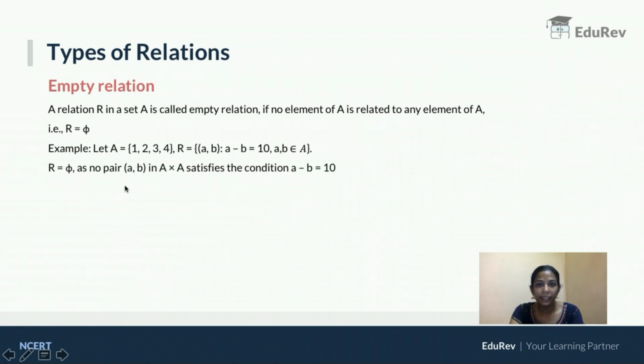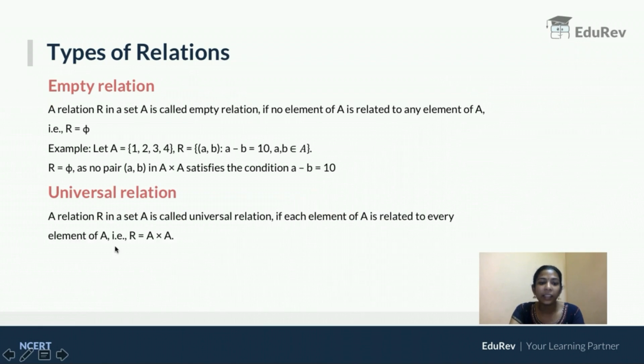I hope it is clear. Next one is universal relation. A relation R in a set A is called universal relation if each element of A is related to every element of A. That is, R is equal to A cross A. Similar to universal set. When do you say something is universal set? If it has all the elements in it, right? Similarly, universal relation means if all the outcomes that you can form on A cross A satisfy the given relation, it is called universal relation.